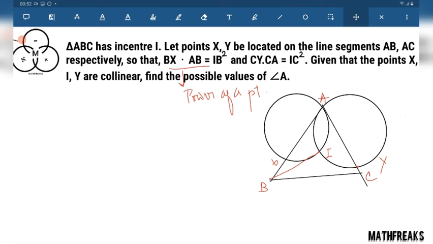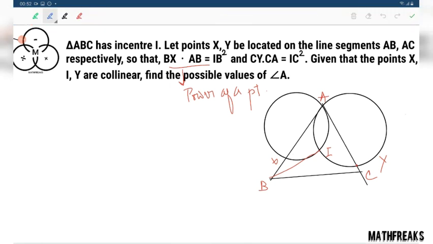Let's look at this very simply. If we join this point IX, then this is a chord which is subtending an angle at the alternate segment, and this angle is also equal by alternate segment tangent theorem.